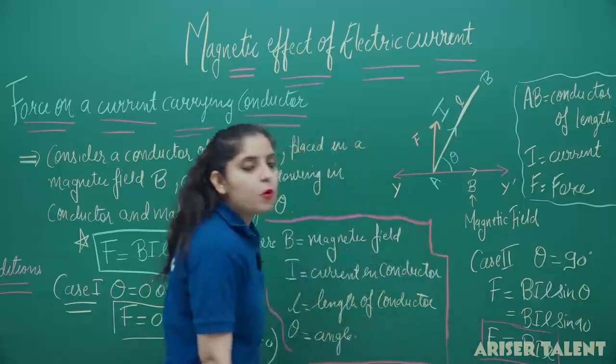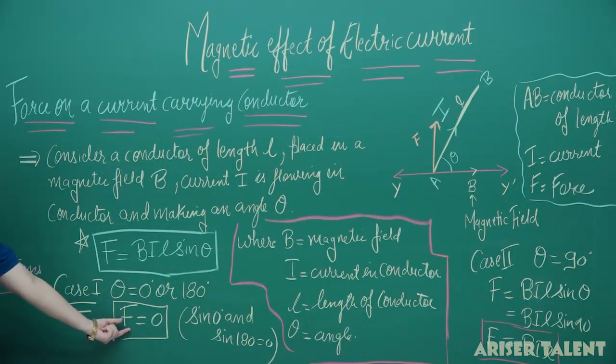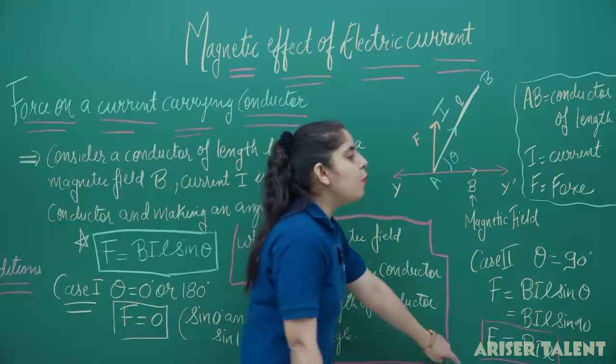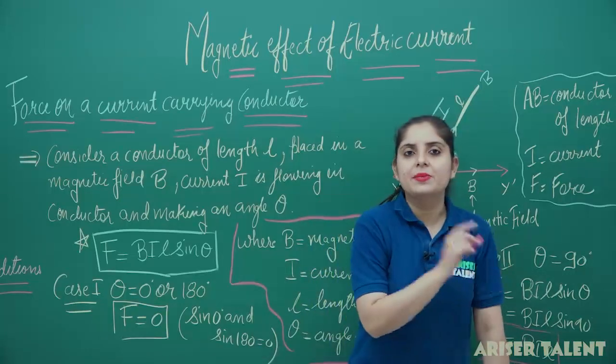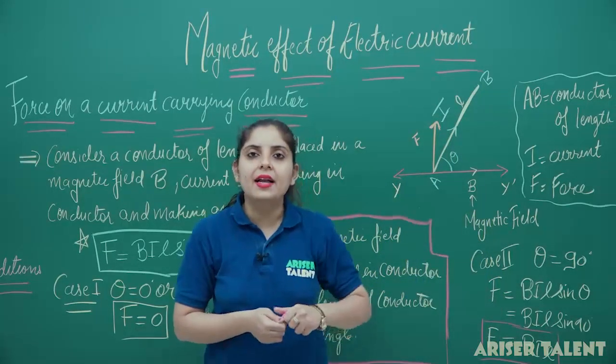So it is the maximum force we are getting here. For theta equal to 0 and 180 degree, the force came out to be 0, and for 90 degree, we get a force equal to BIL, which is the maximum force. So this is the force on the current carrying conductor.